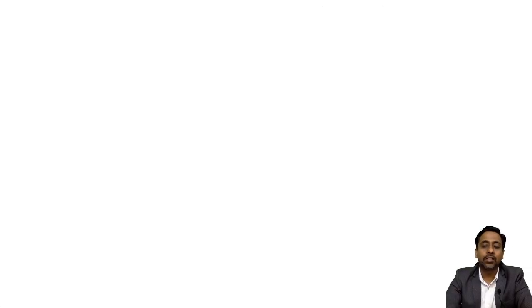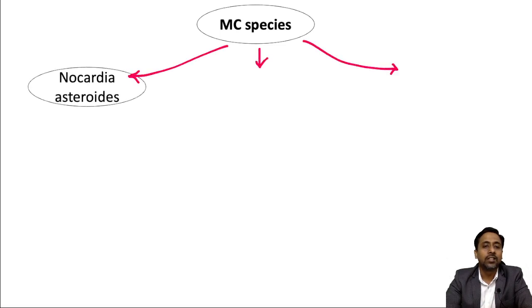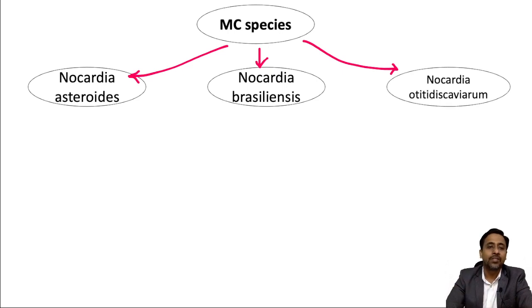Now coming to the various species of Nocardia causing infection. The most common species are Nocardia asteroides, Nocardia brasiliensis and Nocardia otitidiscaviarum. Initially Nocardia asteroides was thought to be a single species, but later on it was found to be a complex of different species based on the drug sensitivity pattern.